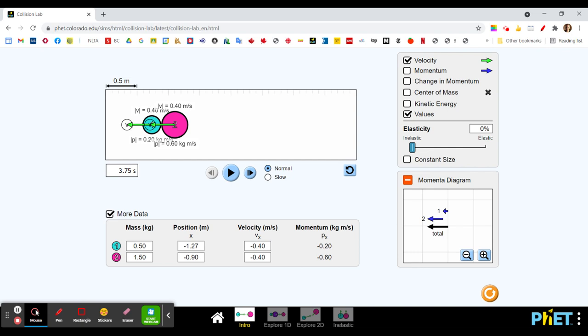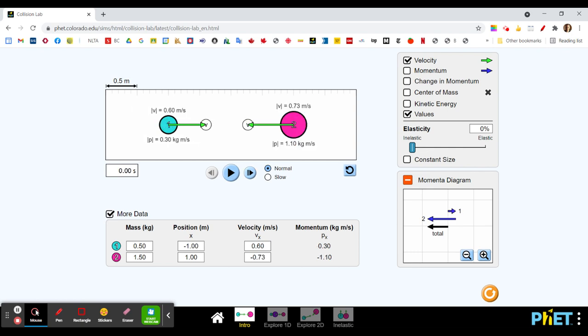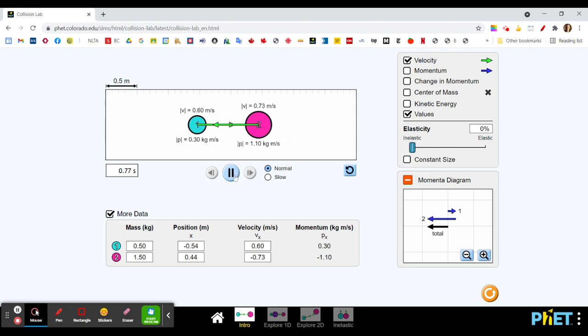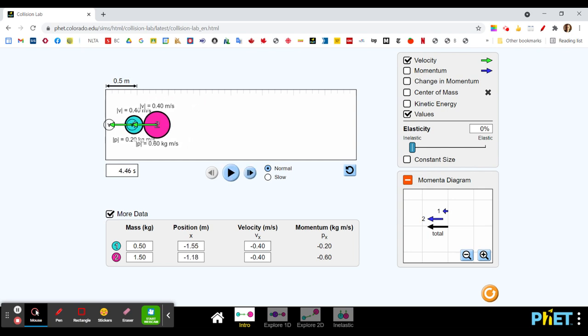They've united here. Their combined mass is moving at negative 0.4, and if you multiply the 2 kilograms by negative 0.4 meters per second, you're going to get negative 0.8. And you'll see here that the total momentum, again, did not change. Let's bring that back. So you can watch the total momentum here. So off they go, and then boom. So the two of them unite. The total momentum does not change.